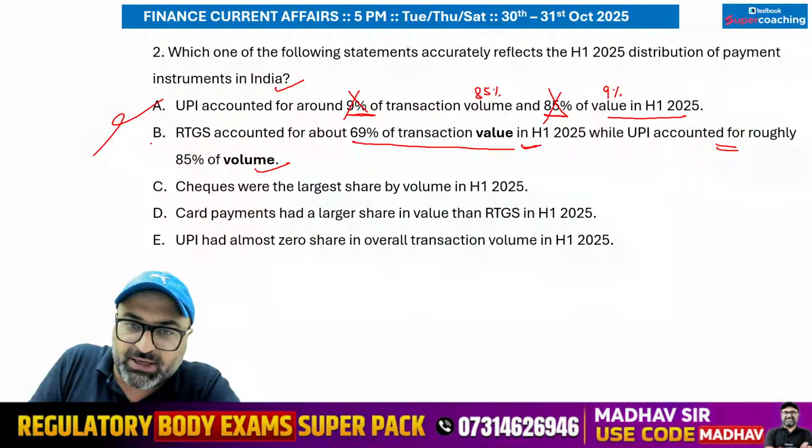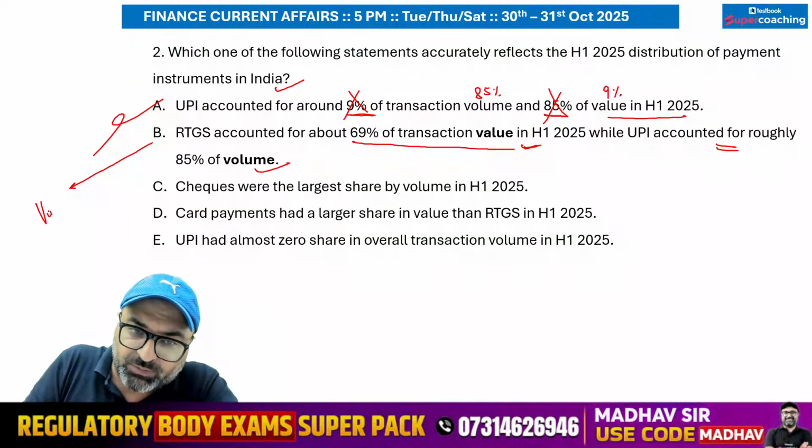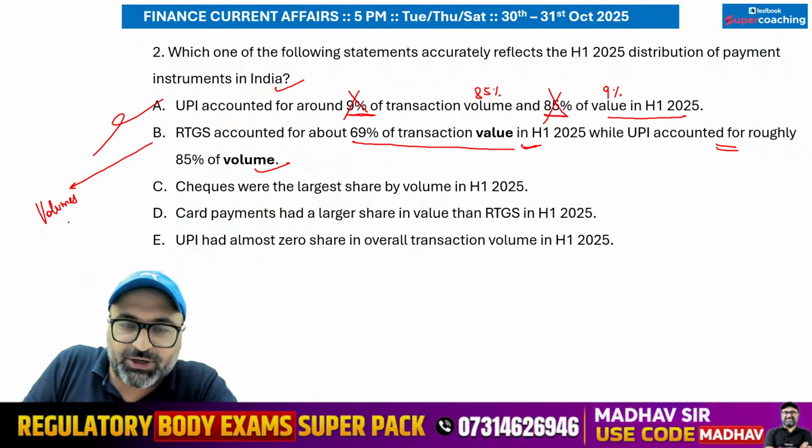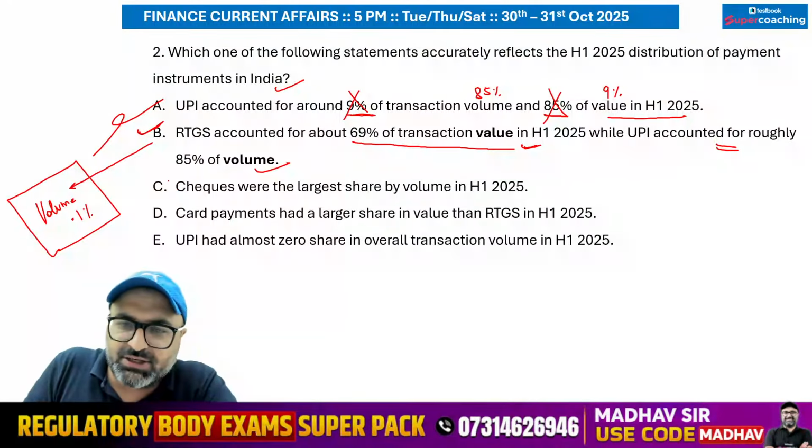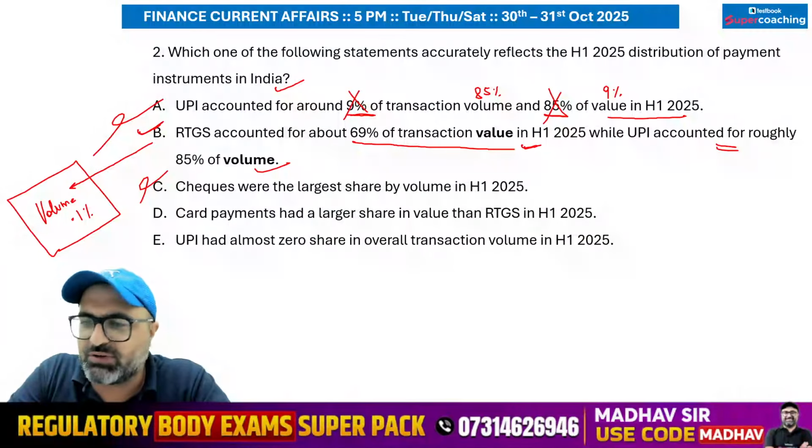That is also correct. But if I talk about RTGS volume, it is only 0.1%, but value is 69%. So B statement is correct. Checks were the largest share by volume in first half. No sir, the largest share was UPI, not checks.